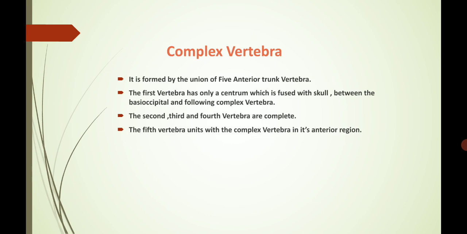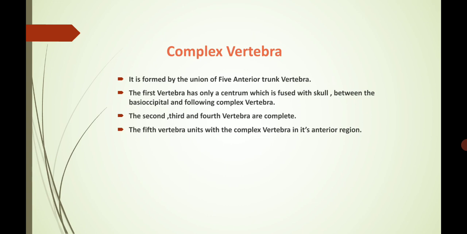As you know, the axial skeleton has the skull as well as the vertebral column. In the vertebral column, the first 5 anterior vertebrae are the complex vertebra, fused to the centrum of the skull.